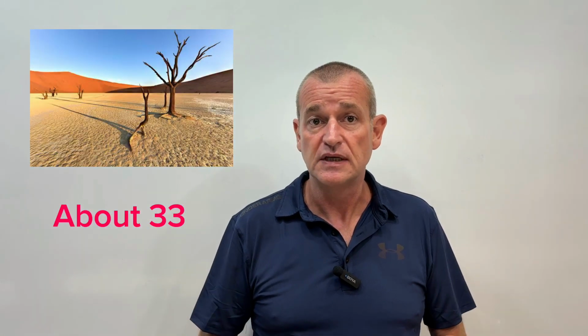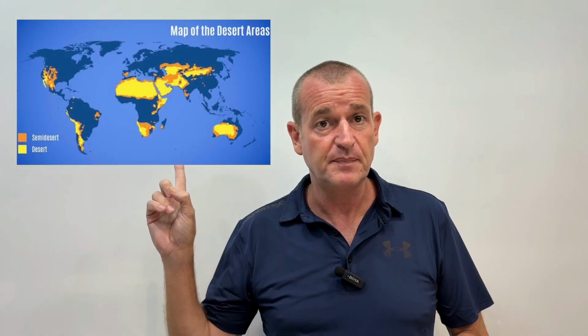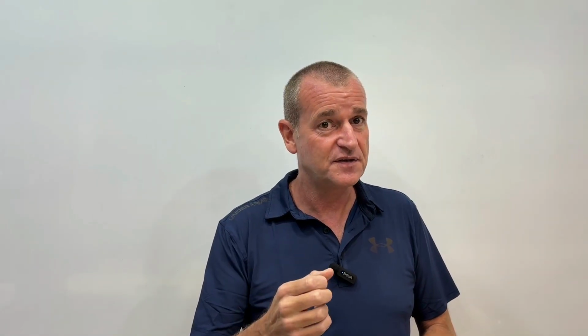So how many deserts are there? There are about 33 different deserts around the world. The most commonly known is the Sahara Desert, which takes up much of North Africa. We can see a picture of it here. It is very large, but it is not the biggest. The biggest desert is, it's a continent you can't go to, Antarctica.